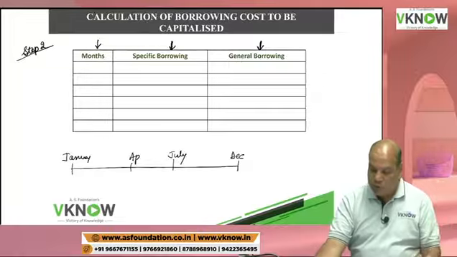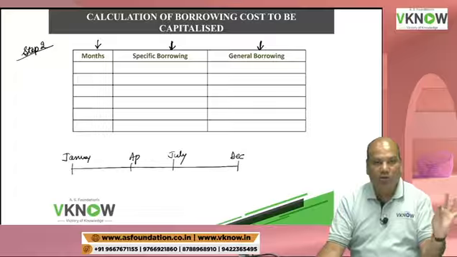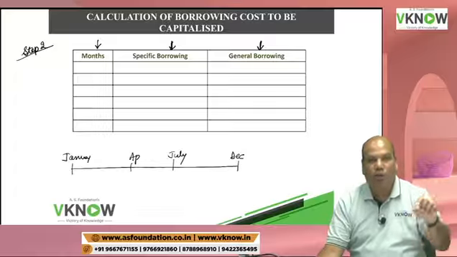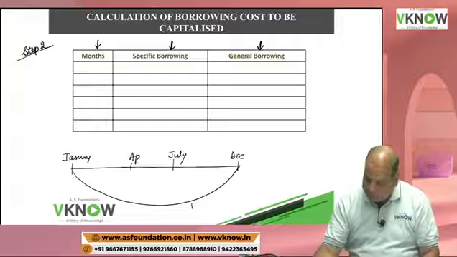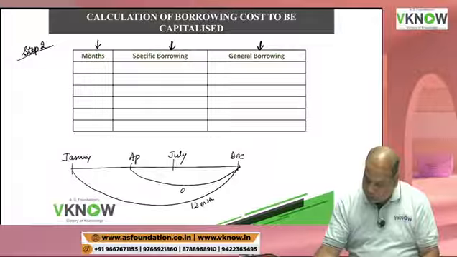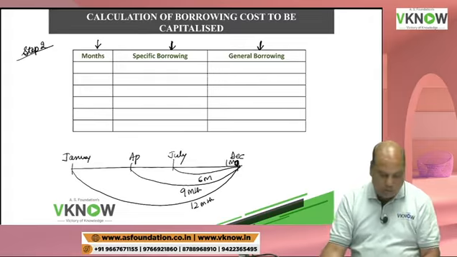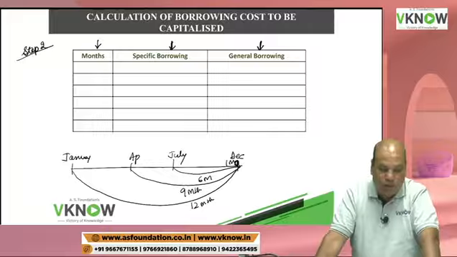So we will assume that expenditure was incurred at the beginning of the month. So if it is the beginning of the month, this gap is 12 months. This gap is 9 months. This gap is 6 months. And this will be 1 month. This is how we will do the calculation of interest.